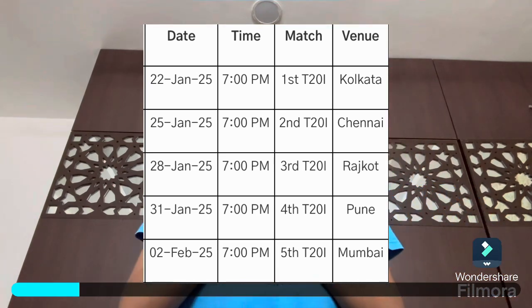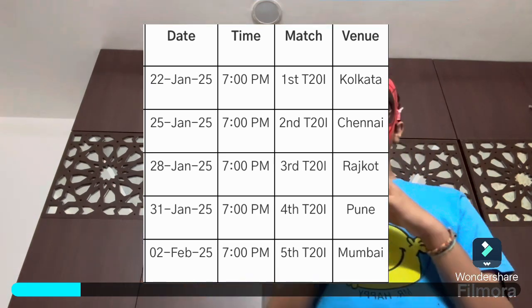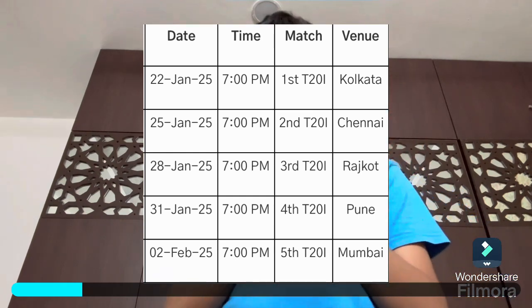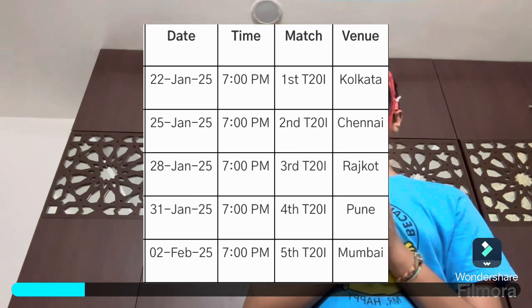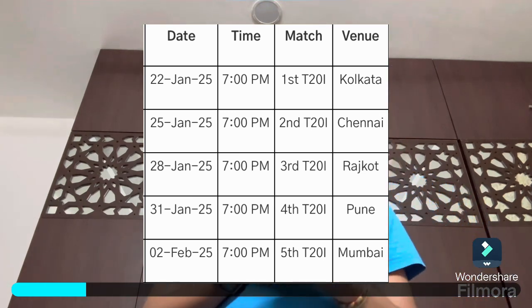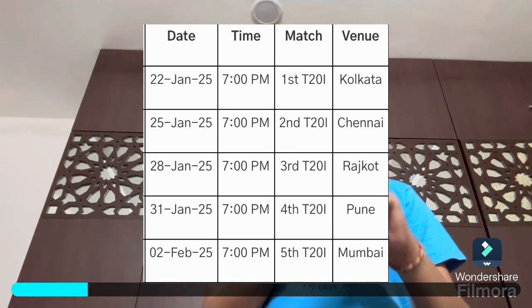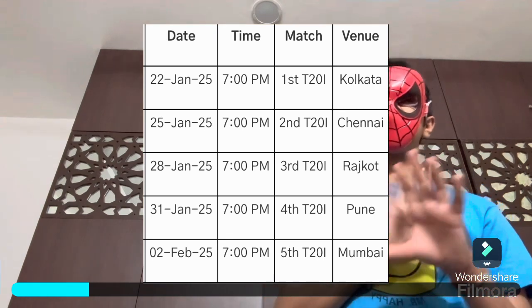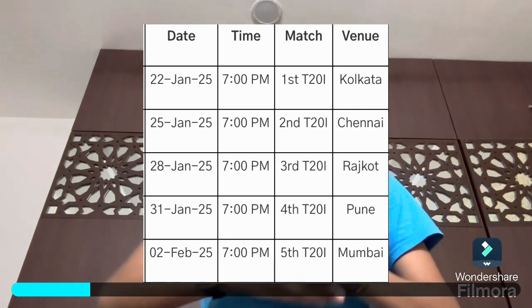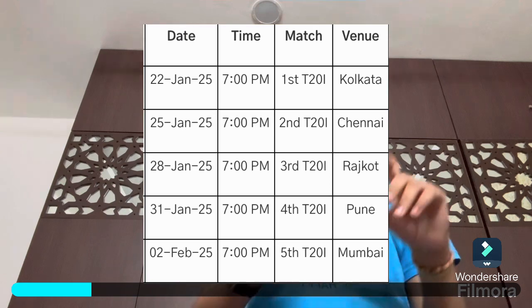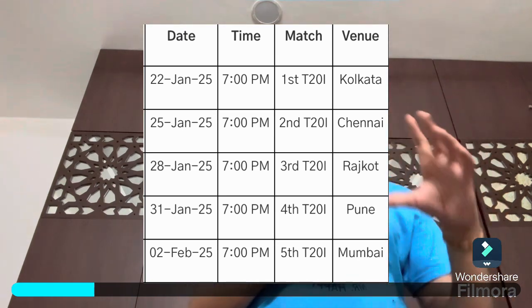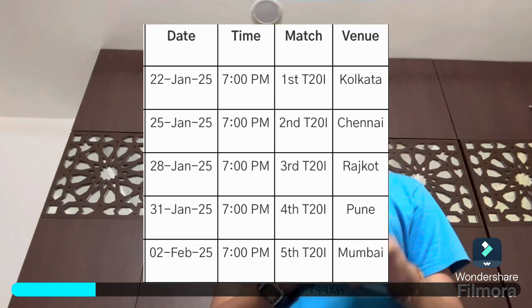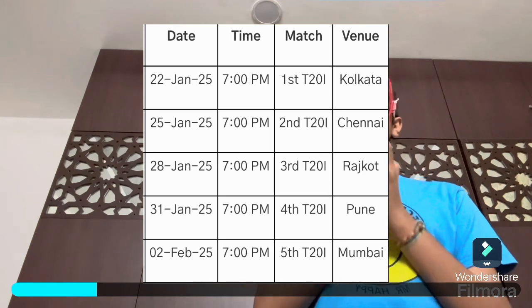Well, I think all of these matches will be crucial if we want to get a win somewhere, if we're struggling in the series. And I think in spin-friendly pitches like Chennai, we should take the 3 spinners, Akshar Patel, Varun Chakravarthy and Ravi Bishnoi, and in other stadiums like Mumbai or Pune, we should probably take pacers Harshit Rana, Mohammad Shami, Arshdeep, and have an extra pacer like Nitish Kumar Reddy and Hardik Pandya. Well, that's all about the fixture schedule.